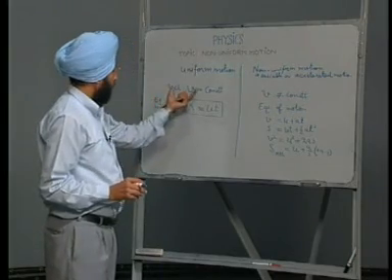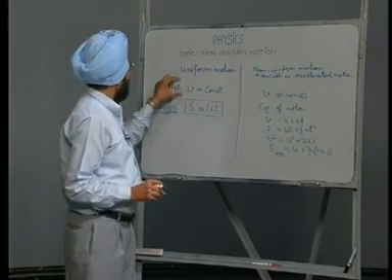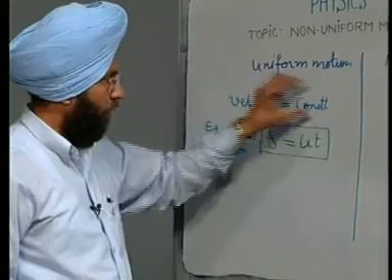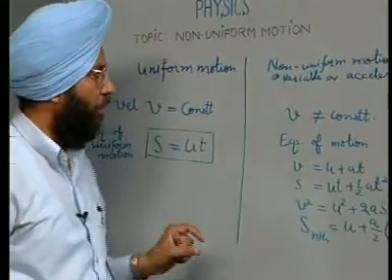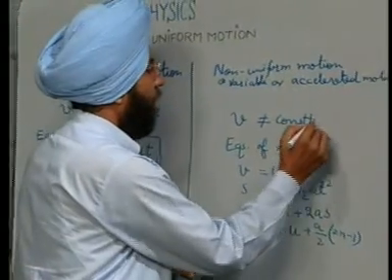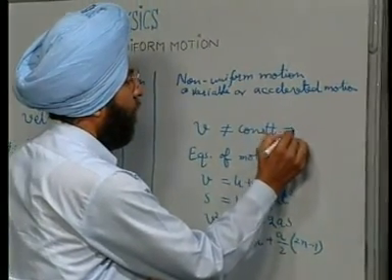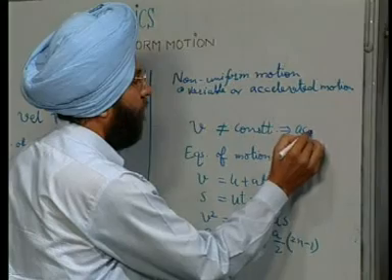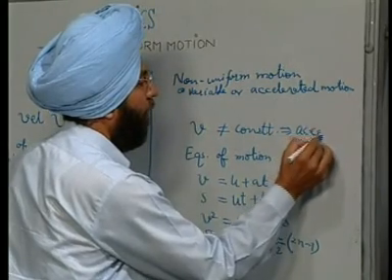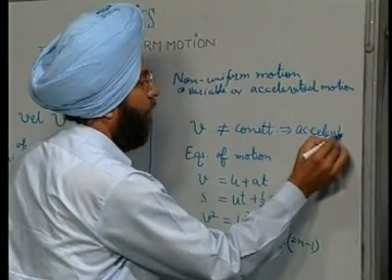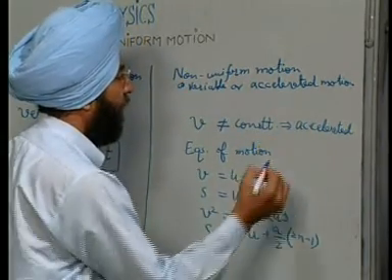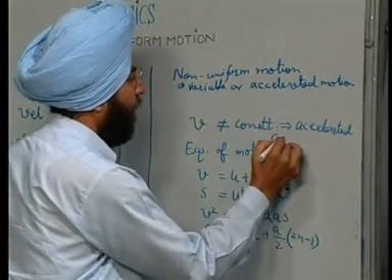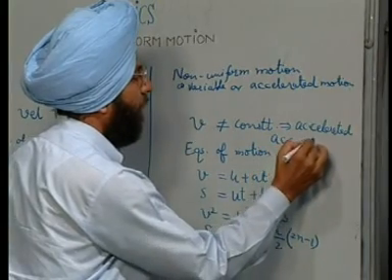In uniform motion, velocity is constant. In non-uniform motion, velocity is not constant. This kind of motion is also known as accelerated motion. We will define acceleration. In this case, acceleration a is constant.